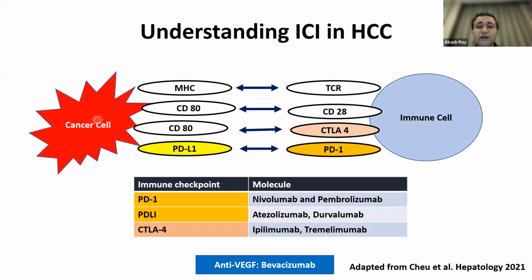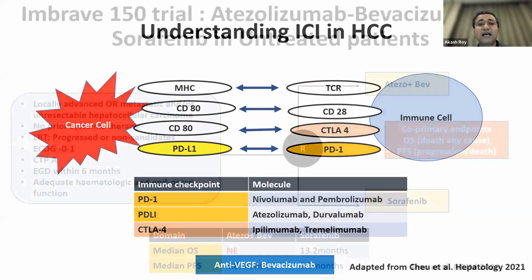How to understand it: whenever you got a cancer cell, it interacts with an immune cell by these receptors on the cancer cells and the immune cell receptors. These interact with each other, and when they interact, these immune cells are inactivated. So you've got PD-1, PD-L1, and CTLA-4. So what happens when you block any one of this? Either you block the PD-L1 or you block something like a CTLA-4, you're going to decouple these two and start making these drugs act.